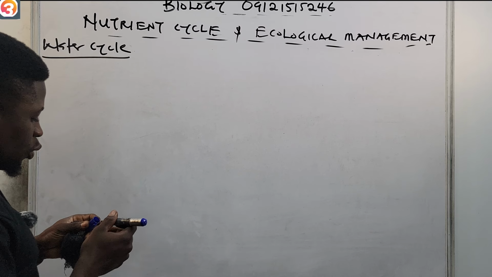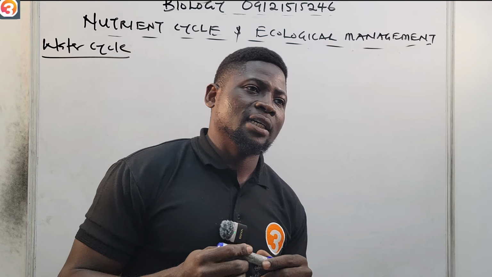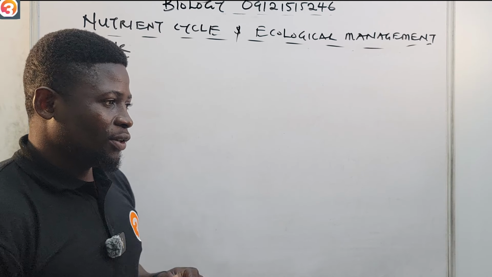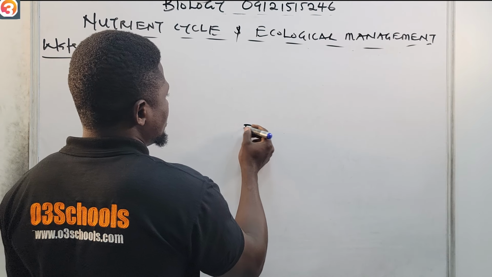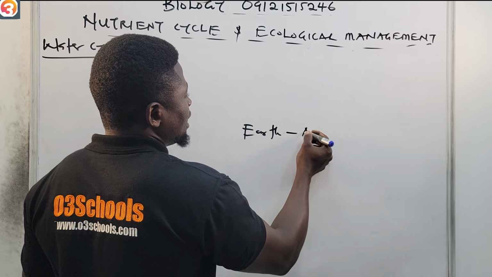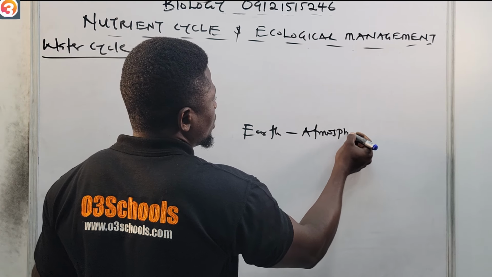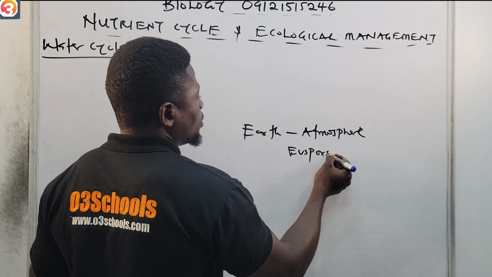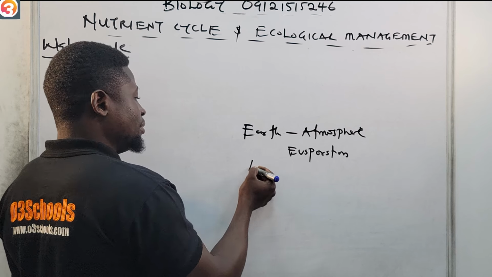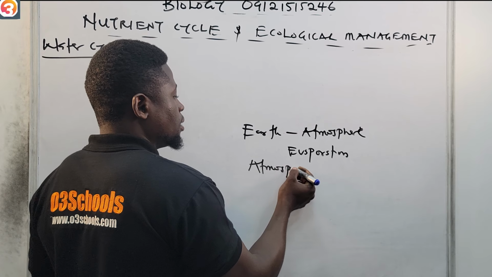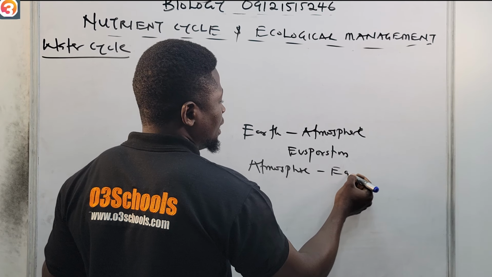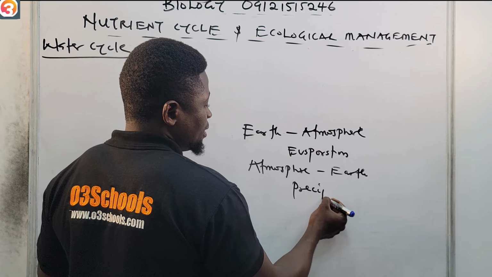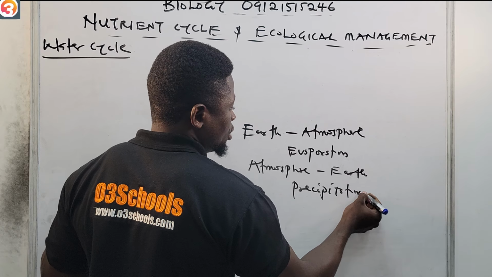So what is the water cycle? The water cycle is the continuous movement of water from the earth to the atmosphere through a process known as evaporation, and then again from the atmosphere back to the earth, this time in a process that we call precipitation.